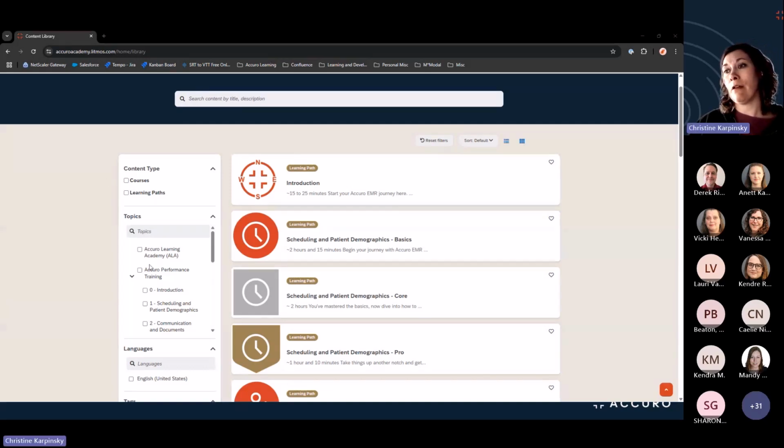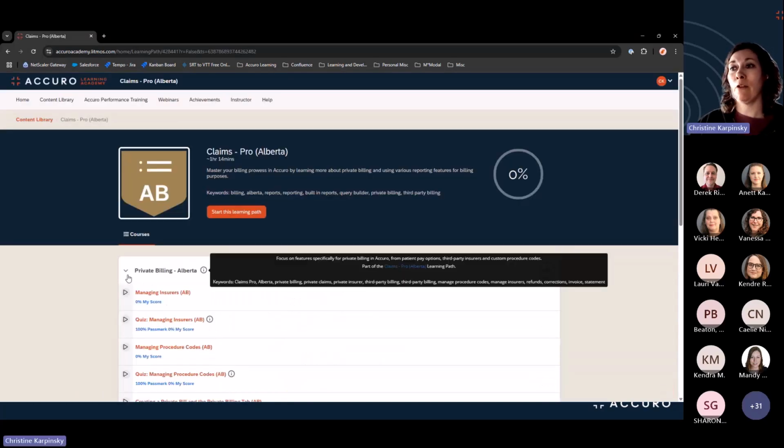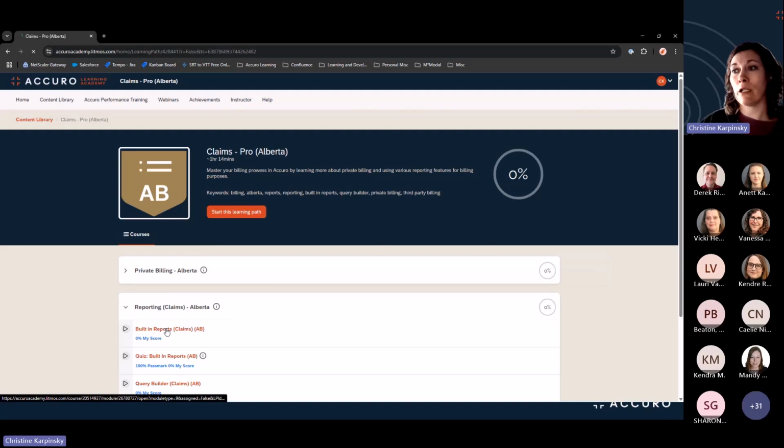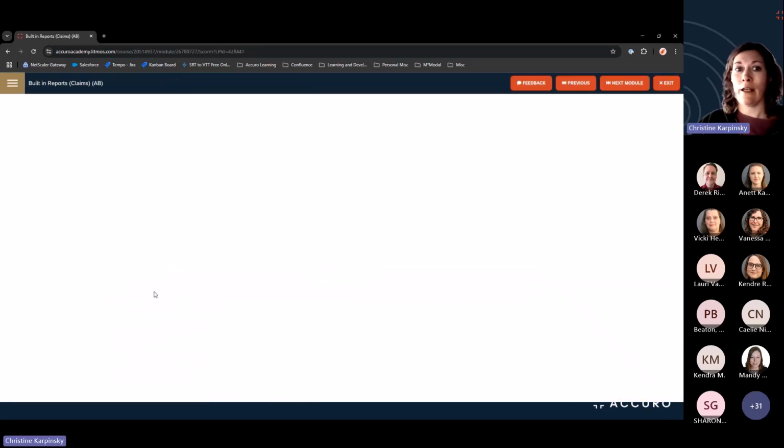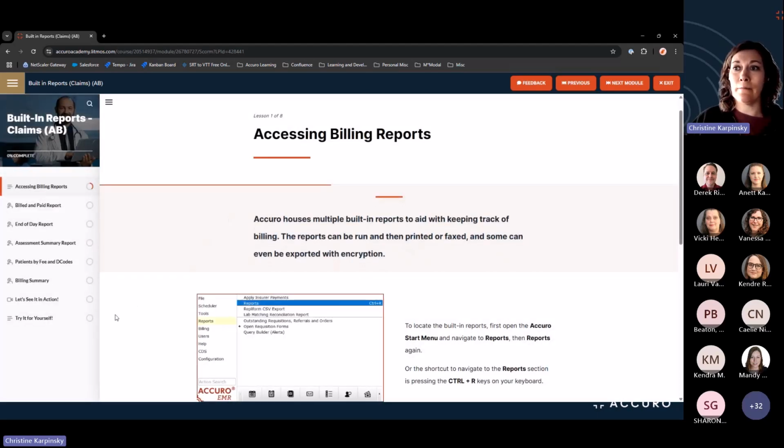So as an example, I'm going to choose in the claims, I'm going to choose Alberta, and I'm going to choose the built-in reports RISE course here. And sometimes it just takes a second to load. There we are. So the cover page here details the module's learning objectives and lists the lessons within. To start, you would click the Start Module button.